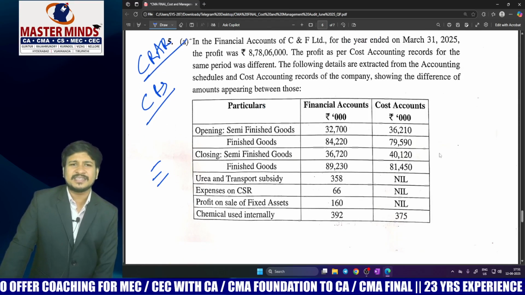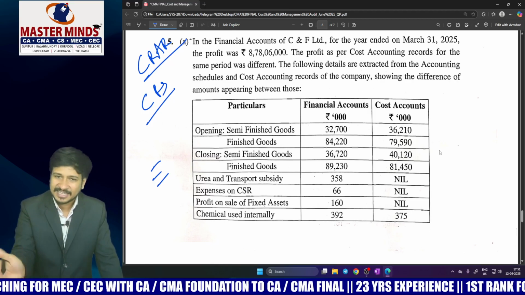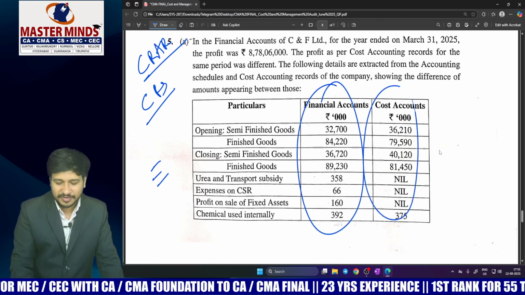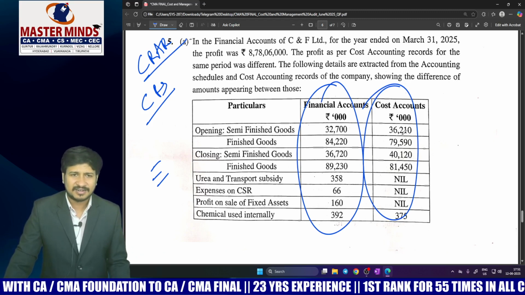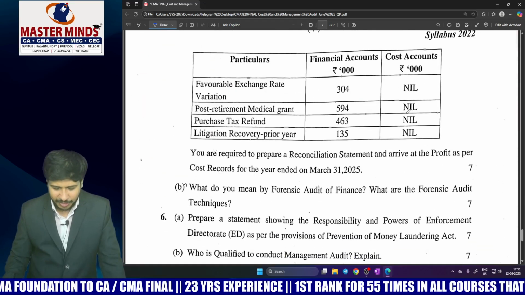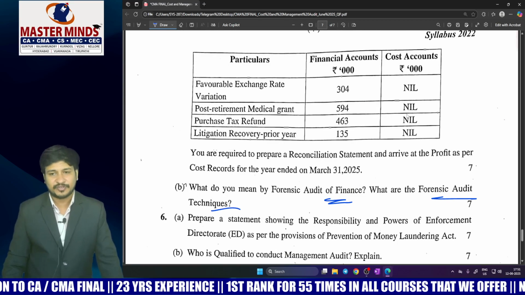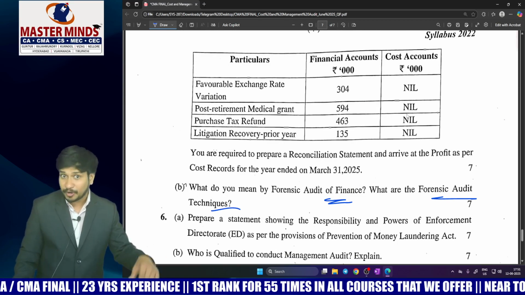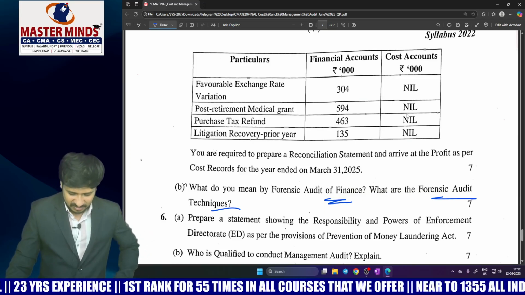See, the cost reconciliation statement is also very easy, because already given by segregating in the question itself that this is relating to financial accounts and this is relating to cost accounts. So obviously there's no challenge here, and of course very easy. 5A. And coming to 5B, what do you mean by forensic audit of finance and forensic audit techniques? That is investigative techniques of forensic audit, which is a very important question in forensic audit, and of course easy.